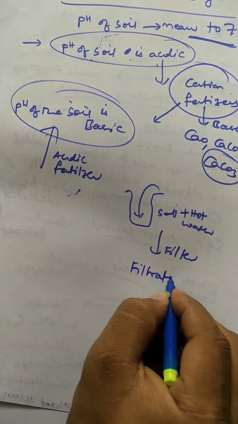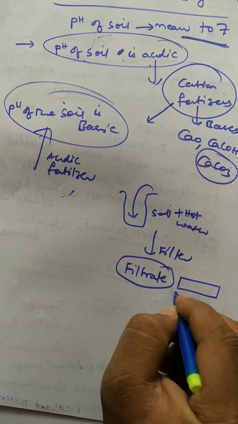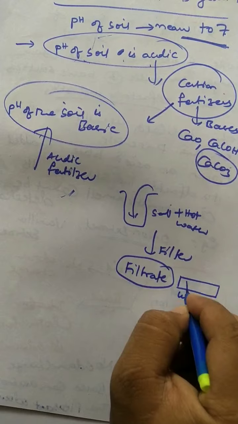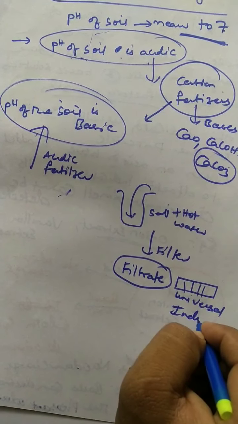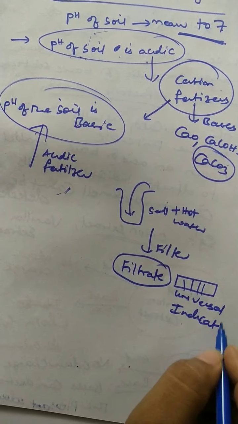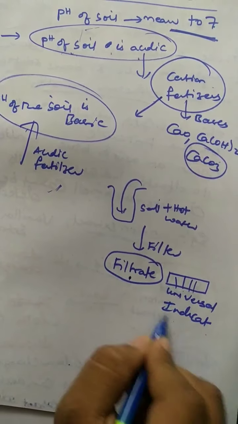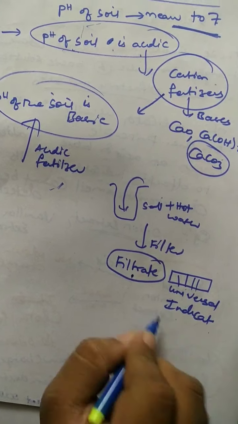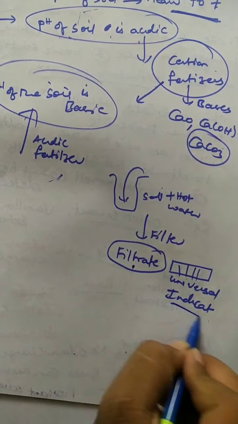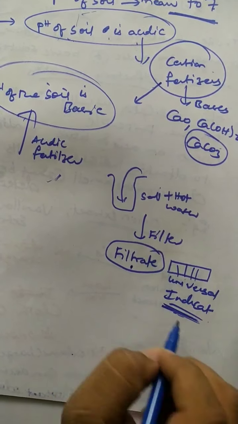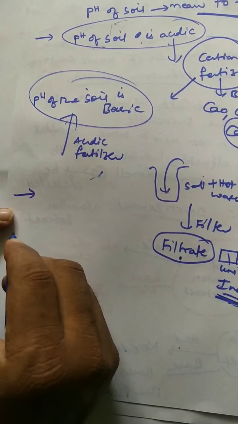Filtrate means liquid. That filtrate you have to take and dip universal indicator. You have to place universal indicator in a test tube containing liquid filtrate, so that the universal indicator will show the color change. From that color change, you can easily predict the pH range of your soil. Very easy test. With the help of universal indicator, we can predict the pH value of the soil. So basing on the pH value, we can go for further suggestions, right?